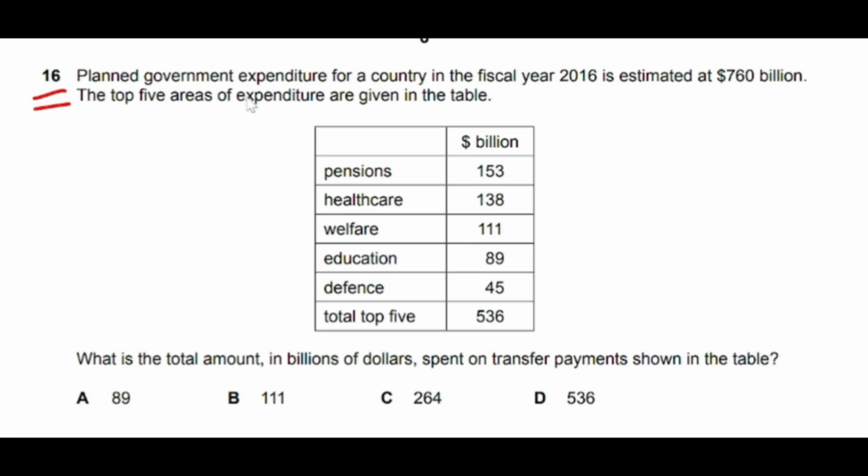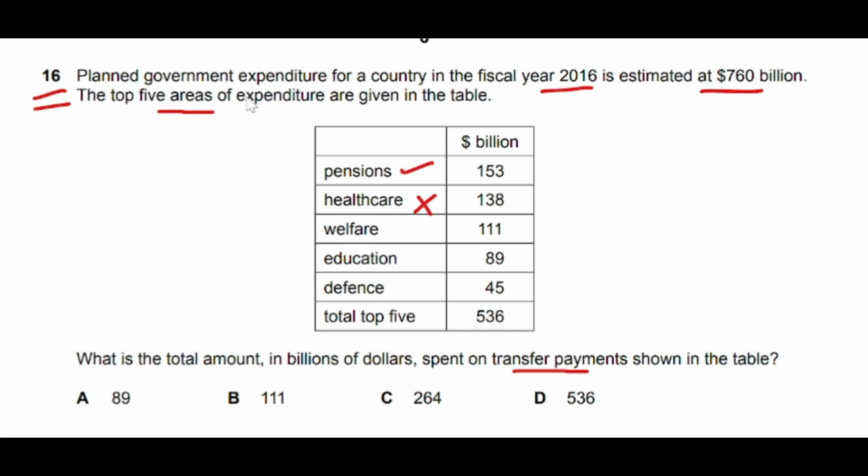So the question says planned government expenditure for a country in the fiscal year 2016 is estimated at 760 billion. The top 5 areas of expenditure are given in the table below. First one is pension. Pension is a kind of transfer payment. Transfer payments are the payments that are made by the government without taking any kind of good or service from the general public. So pension is a transfer payment.